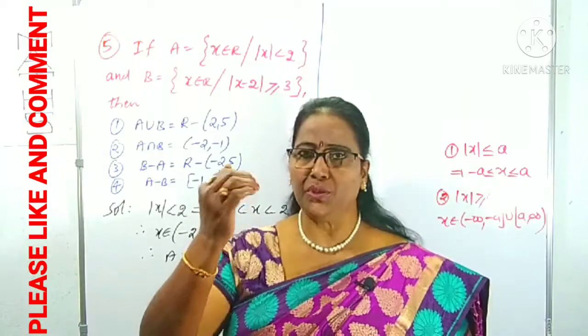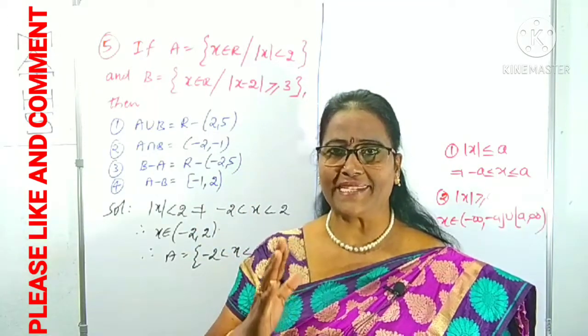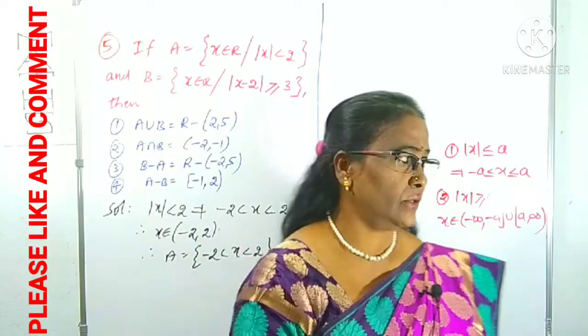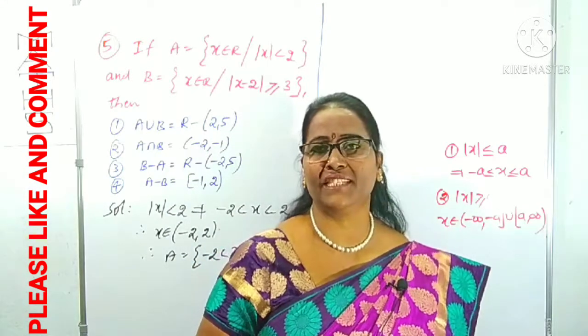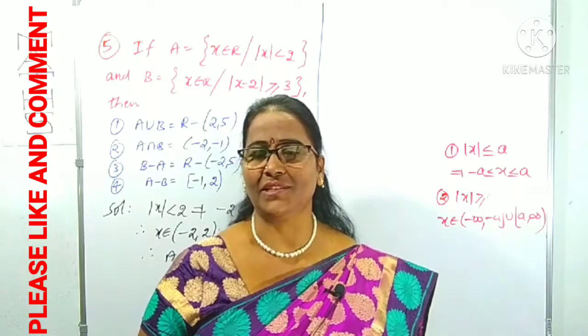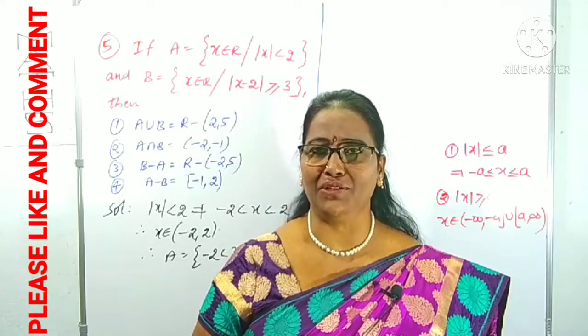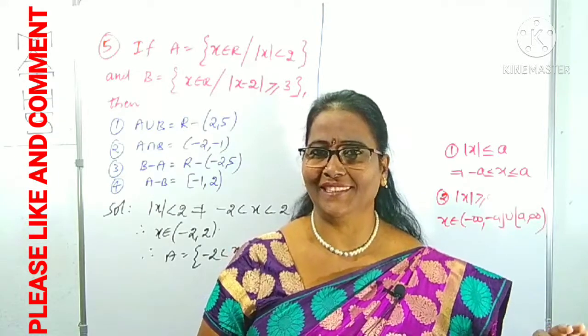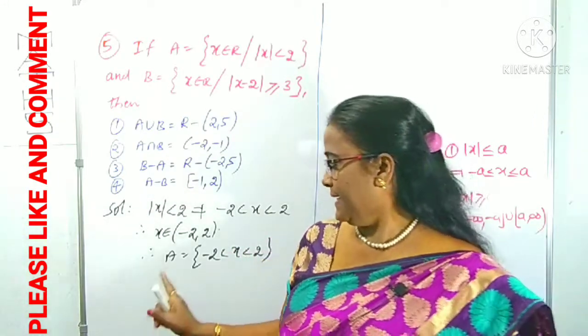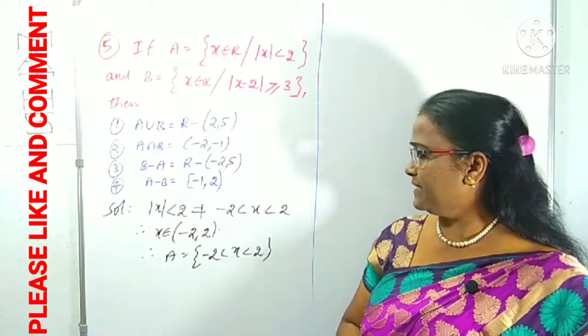Closed interval means including that value. Open interval is excluding that value. But don't keep the minus infinity and plus infinity in a closed bracket at any cost, because those are unlimited values. We cannot take them. Always keep them in an open bracket only. Clear? Now I am writing the B set here.